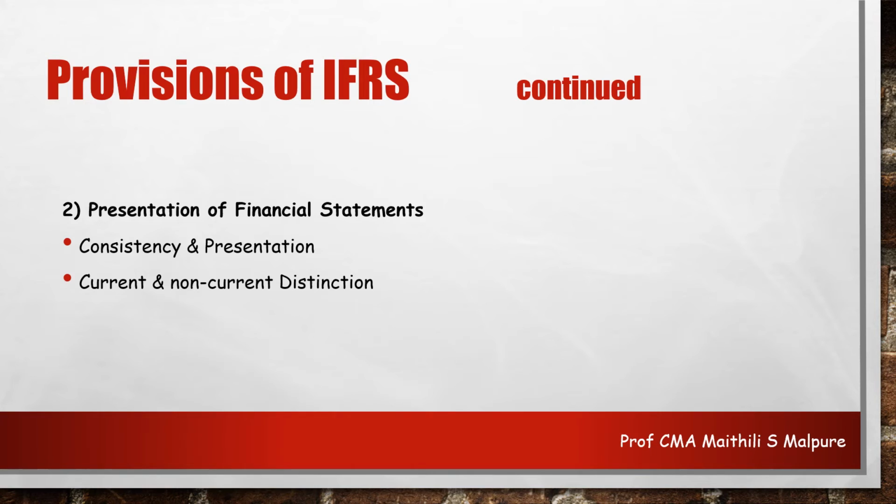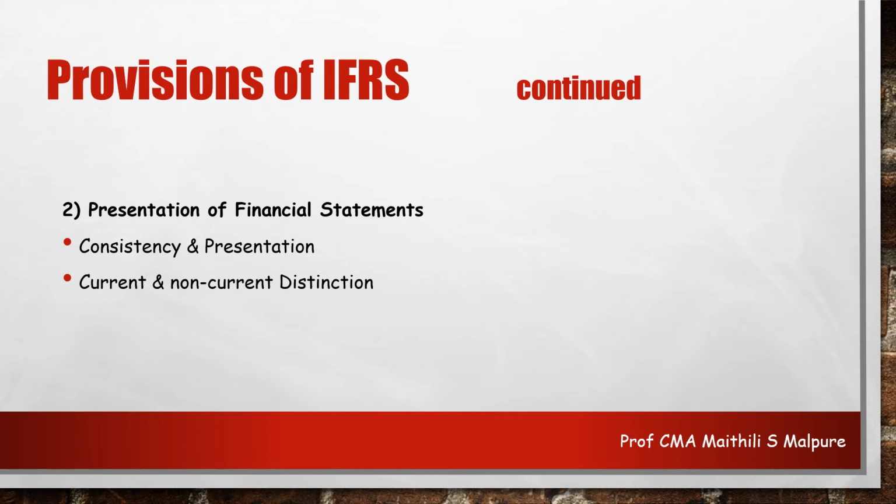Such a classification or distinction is there just to give a rigid format, a proper broad classification, so I can easily distinguish between the assets I am going to hold for a longer time period and the other assets I will hold for a shorter time period, maybe sometimes in days, sometimes in months, or some assets may vanish before the year end itself.